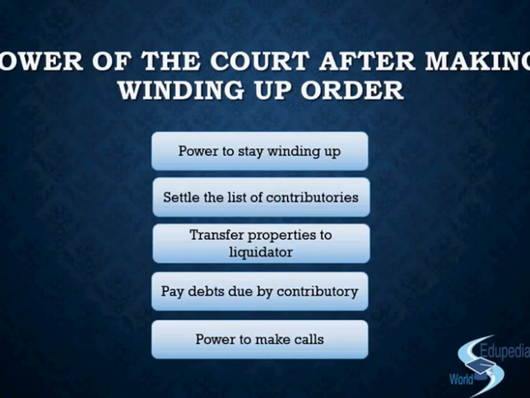Second, it will settle the list of the contributories and the application of the asset. That is, who are the people who need to bring in the money to the company, and what are the assets that the company had that can be disposed of. And then it will order all the people, like the contributories, trustees, receiver, banker, agent, officer or employees of the company, to bring all those things that they have which is connected to the company to the liquidator. They are supposed to transfer everything to the liquidator.